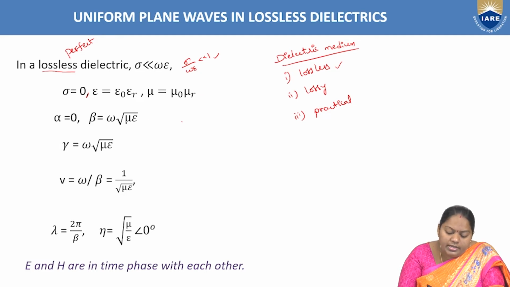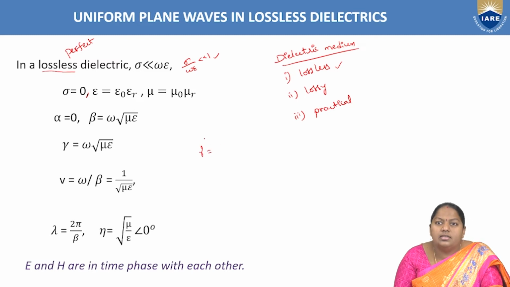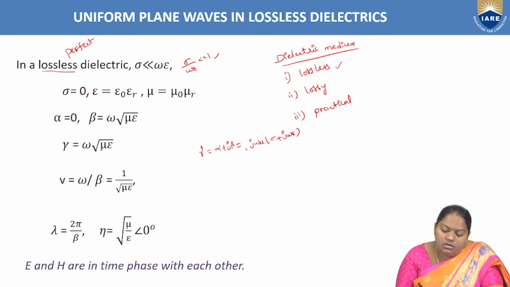In order to analyze this, the first parameter we are going to consider is the propagation constant gamma equal to alpha plus j beta equal to the square root of j omega mu into (sigma plus j omega epsilon), right? Here you just substitute sigma by 0. Then gamma equal to alpha plus j beta equal to the square root of j omega mu into j omega epsilon.